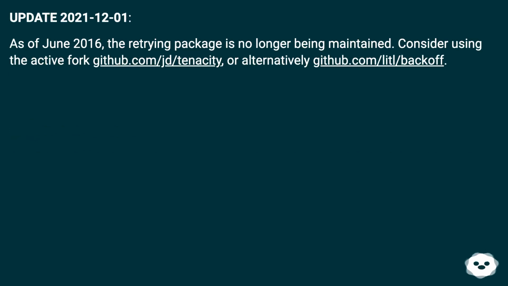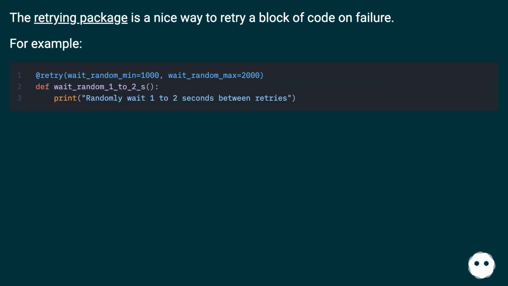Update December 1st, 2021. As of June 2016, the retrying package is no longer being maintained. Consider using the active fork github.com/jd/tenacity or alternatively github.com/litl/backoff. The retrying package is a nice way to retry a block of code on failure. For example,